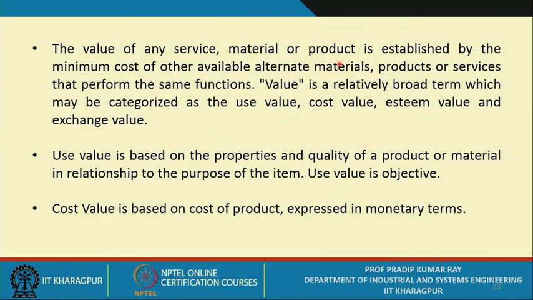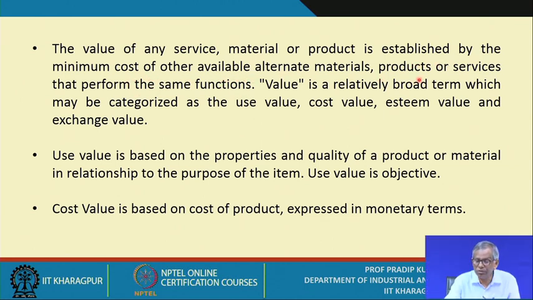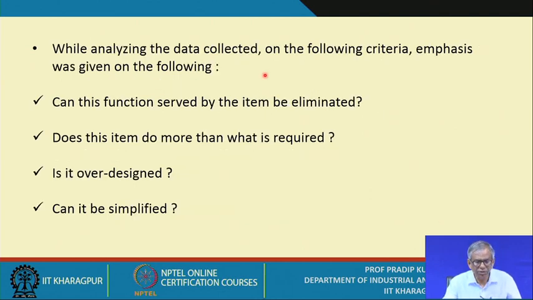The value of any service, material or product is established by the minimum cost of other available alternative materials, products and services that perform the same function. So, these aspects are also known to you. Use value is based on the properties and quality of a product or material in relationship to the purpose of the item. This point we have already elaborated; the same concept we are trying to explain in different ways. So, the use value is your objective and the cost value is based on the cost of the product expressed in monetary terms. While analyzing the data collected, emphasis was given on the following criteria.